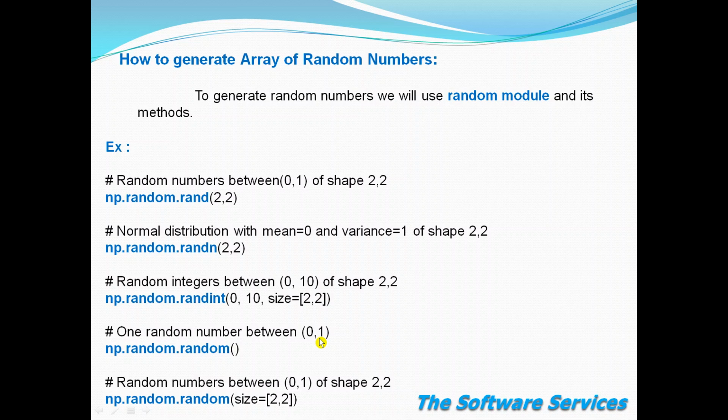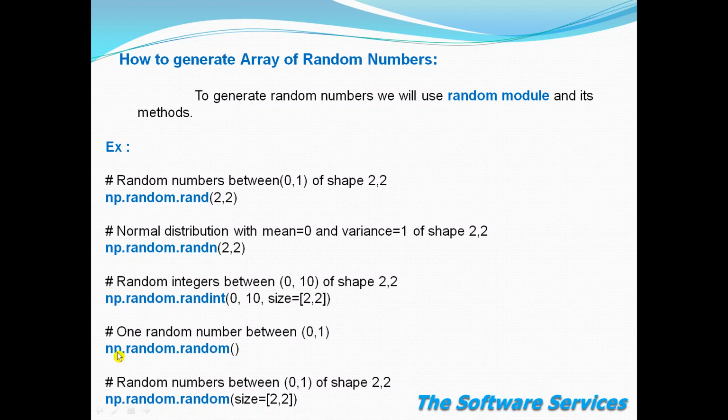If you want to select only one random number between 0 to 1, then you will go for the random method, random.random. If you give it like this, it will give only one random number.